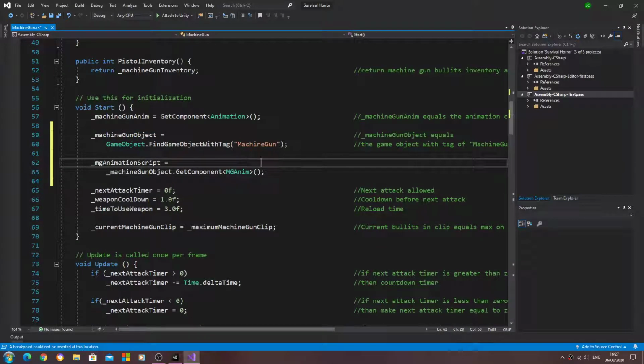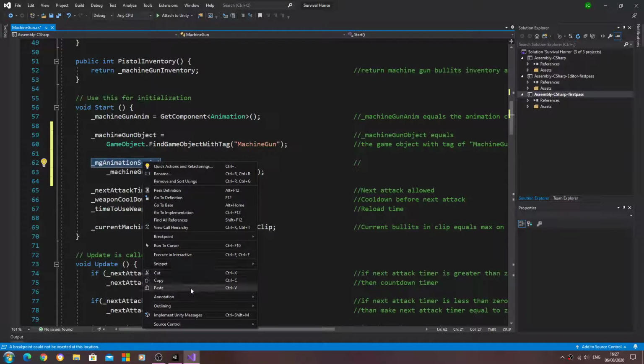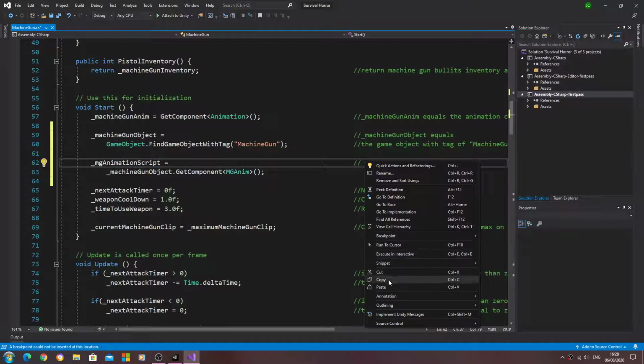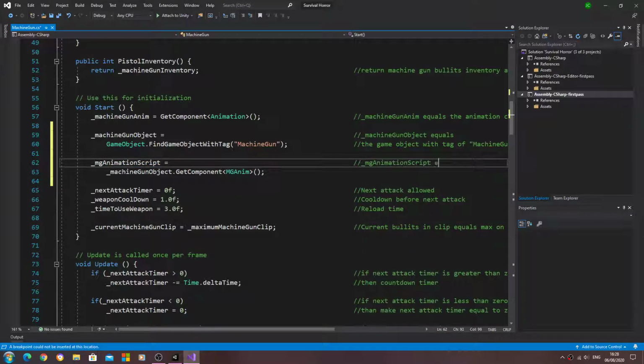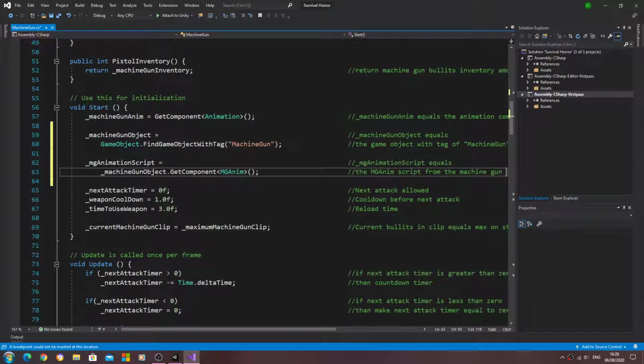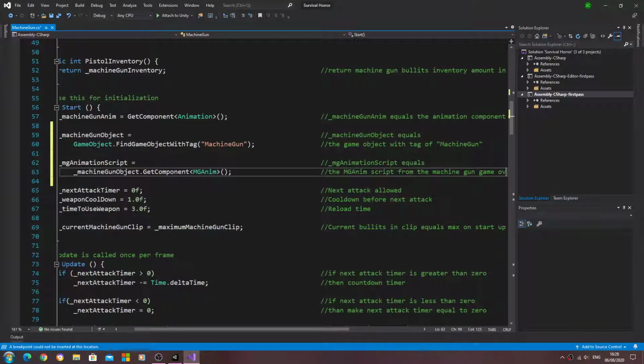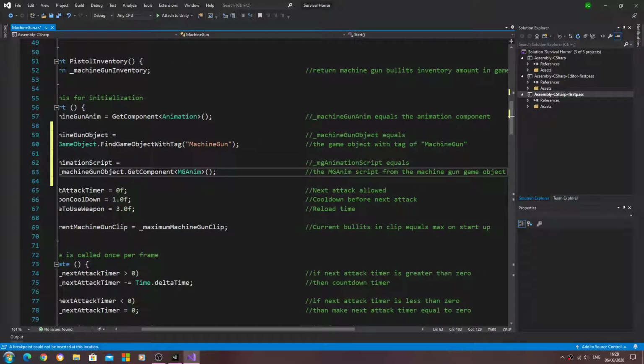We'll break it up for commenting. Again, we'll just copy and paste that naming convention in. We'll say equals the mganim script from the machine gun game object.